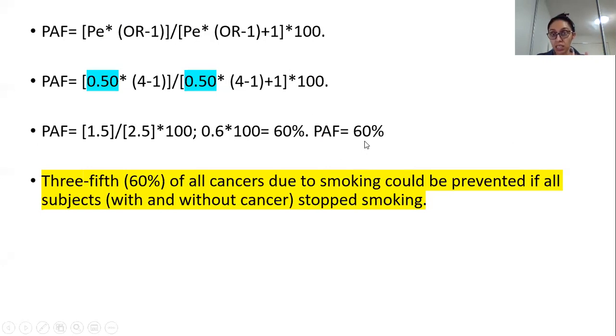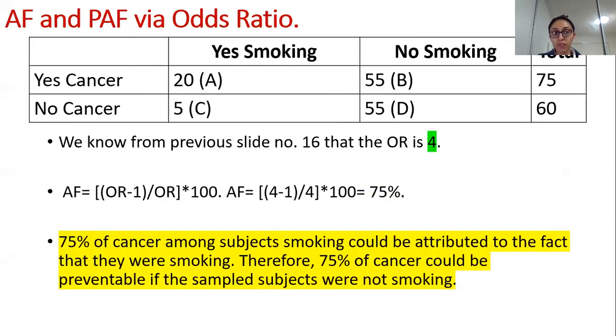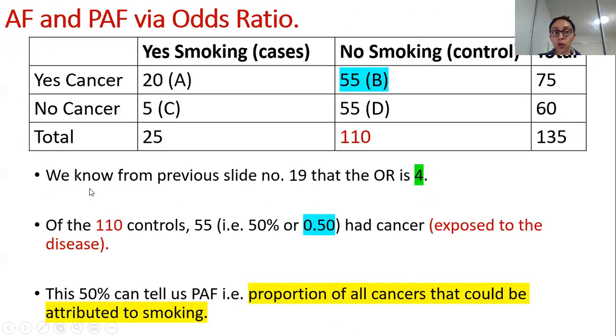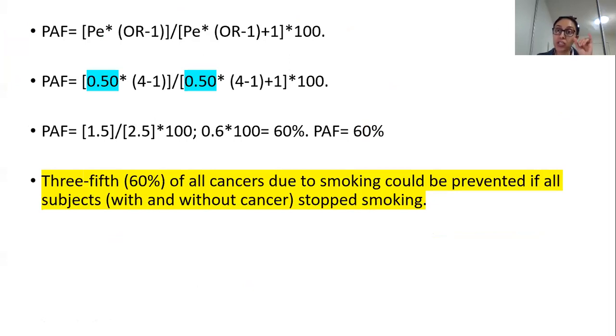So how would you say this in a sentence? As I said, we are talking about population attributable fractions, so it is good practice to write this in terms of fractions, which is 3/5, which is around 60%. So 3/5 of all cancers due to smoking could be prevented if all subjects, those with cancer and those without cancer, stopped smoking. 60% of all cancers due to smoking could be prevented if all subjects stopped smoking.